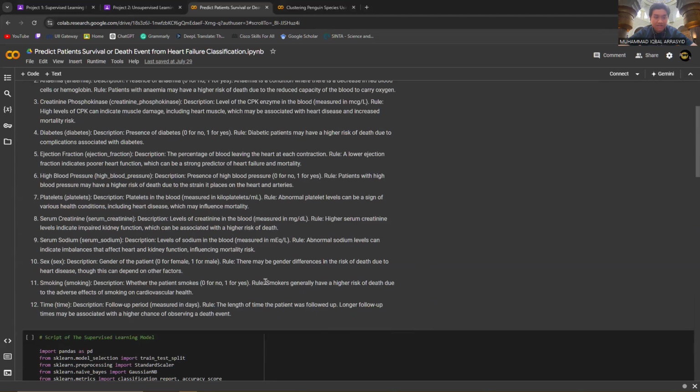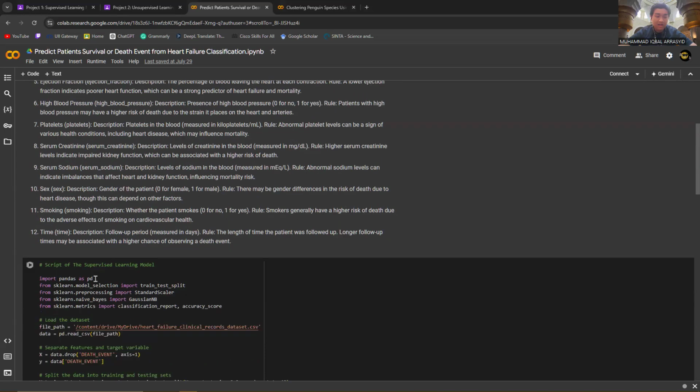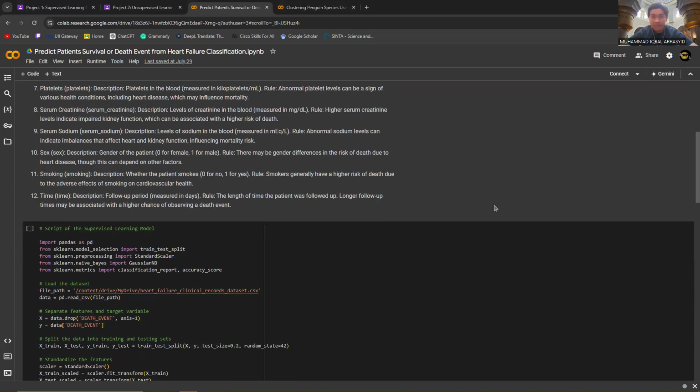The tenth one is sex. There may be gender differences in the risk of death due to heart disease, so this can depend on other factors. The eleventh one is smoking. The rule is smokers generally have a higher risk of death due to the adverse effect of smoking on cardiovascular health. And the last one is time. The rule is the length of time the patient was followed up. This one is counted in days. Longer follow-up times may be associated with a higher chance of observing a death event.